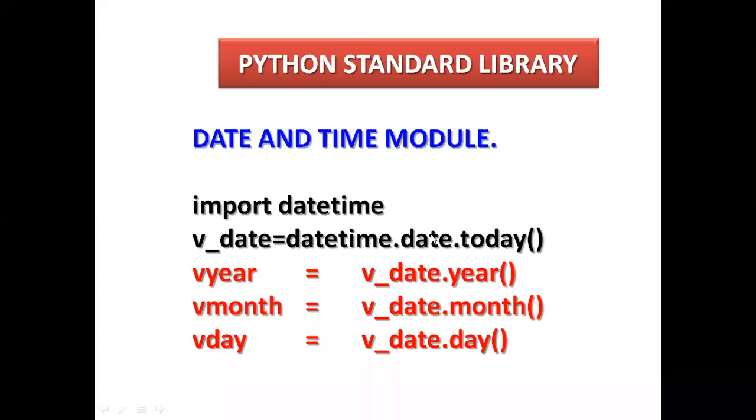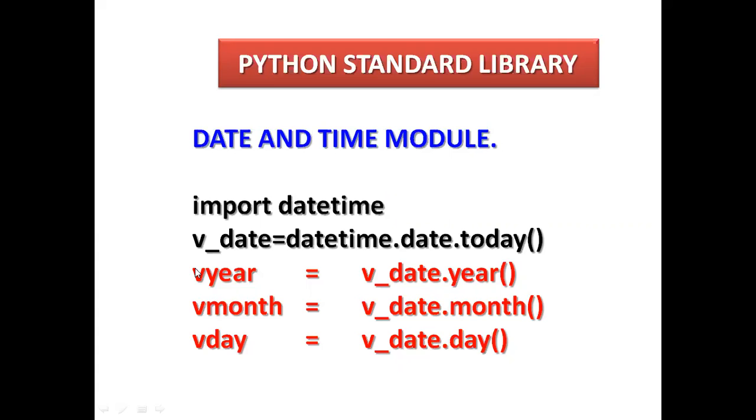So this will be assigned to this variable, just like any variable which you assign. v_year, these are all user defined names with equal assignment. And v_date from here will assign to year, month and day, using v_date with year, month, day.